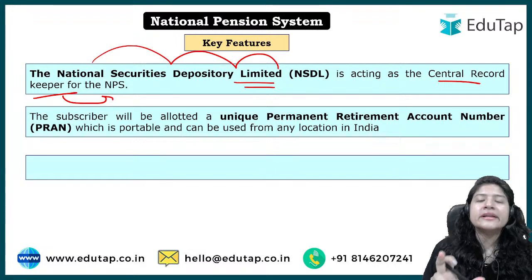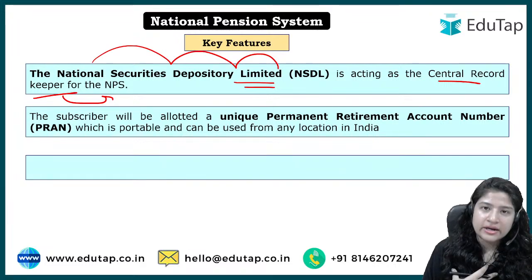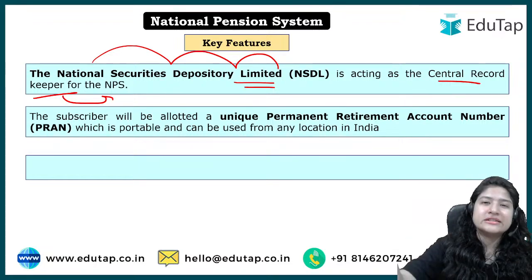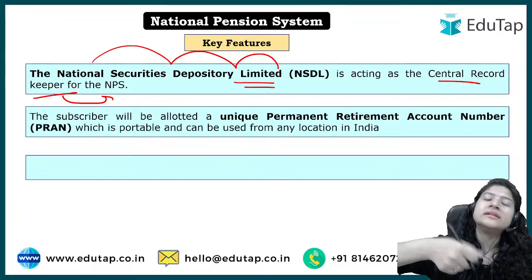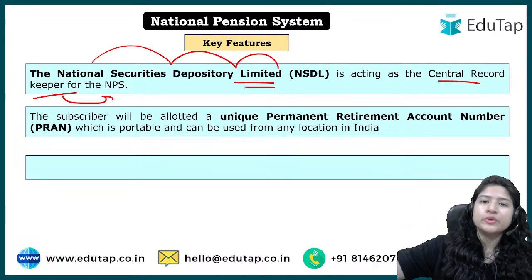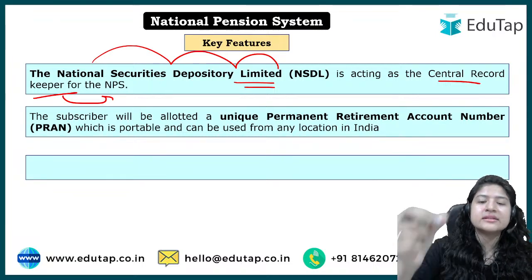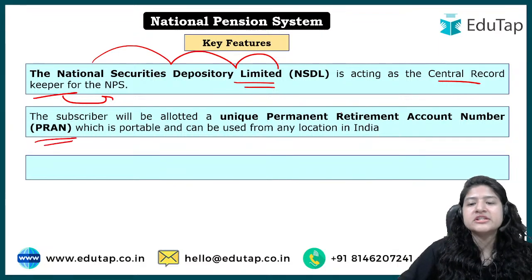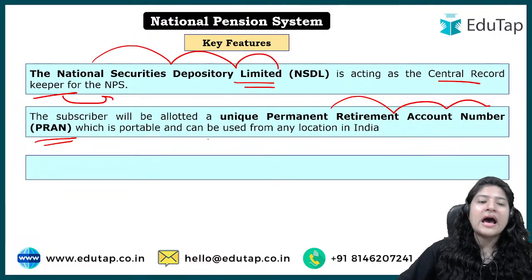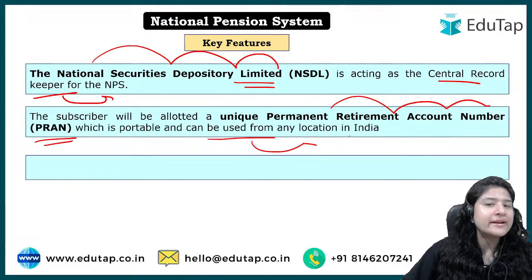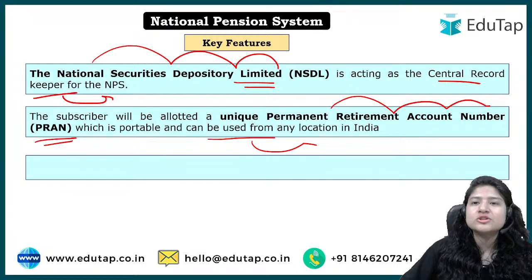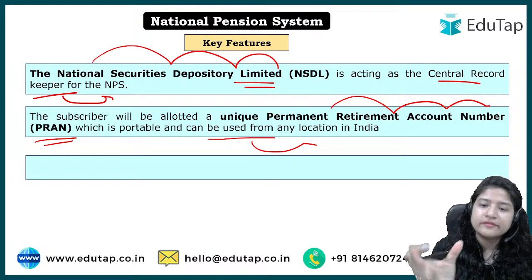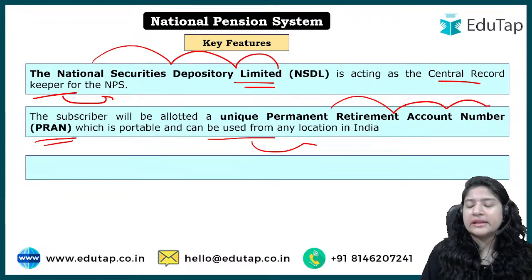ठीक है, you will get a unique ID. जैसे we have an Aadhaar card, right, which depicts our unique ID. When we studied about the digital incentivization scheme, in that also we looked at that there was a unique number, PAN card number, right? Similarly here also you will have a unique PRAN number, which is permanent retirement account number, and which is portable and you can use it at any location. Maybe you have a transferable job, maybe you do transfer a lot, right? So you can avail the benefits under that particular account number from any part of the country.